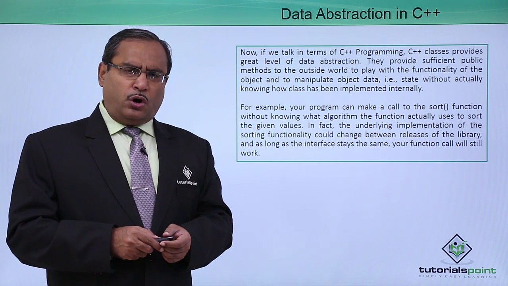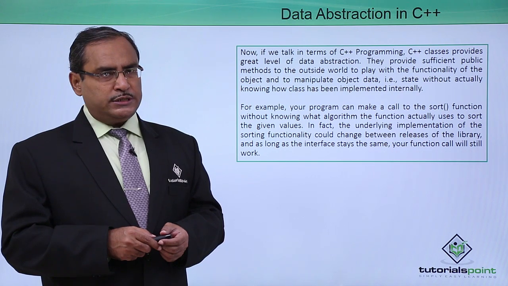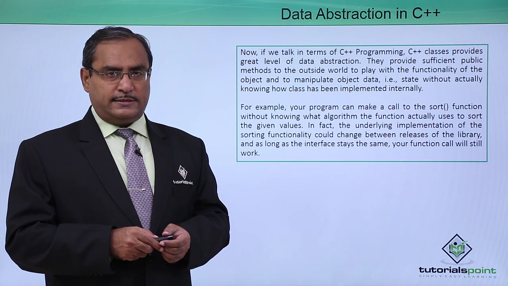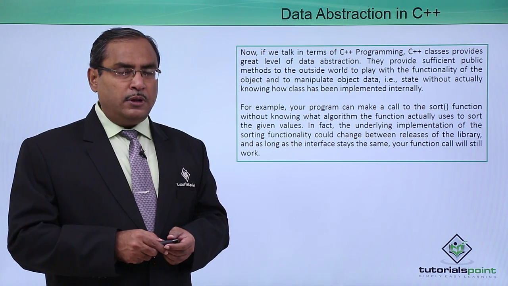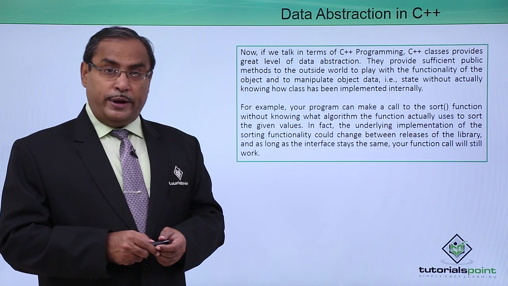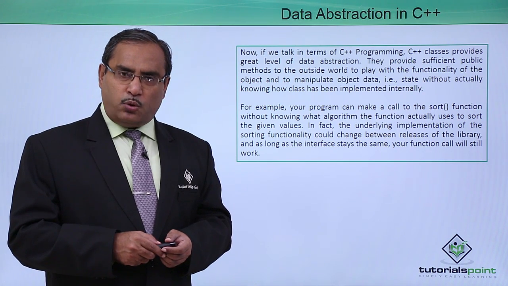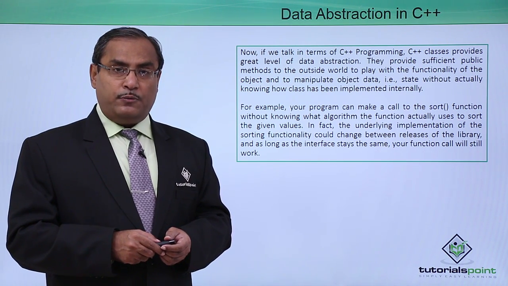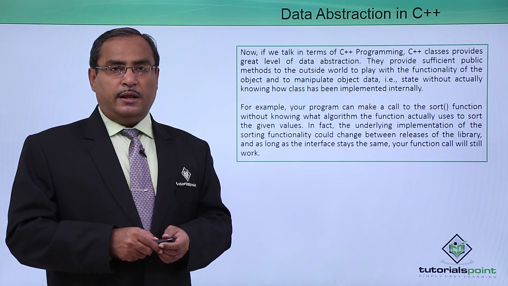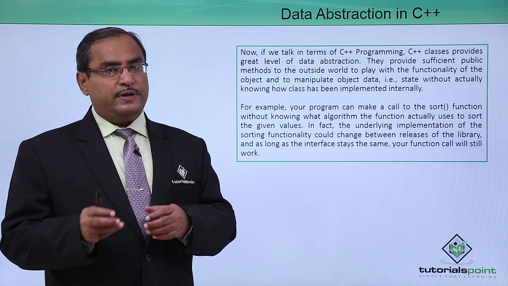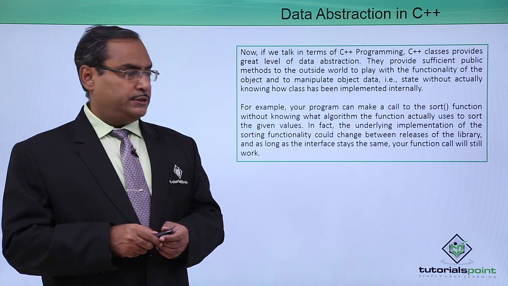Different methods will be written in an object and those methods will be made accessible to the outside world. When those methods are accessed, how they are internally coded and implemented remains hidden from the user of the object.